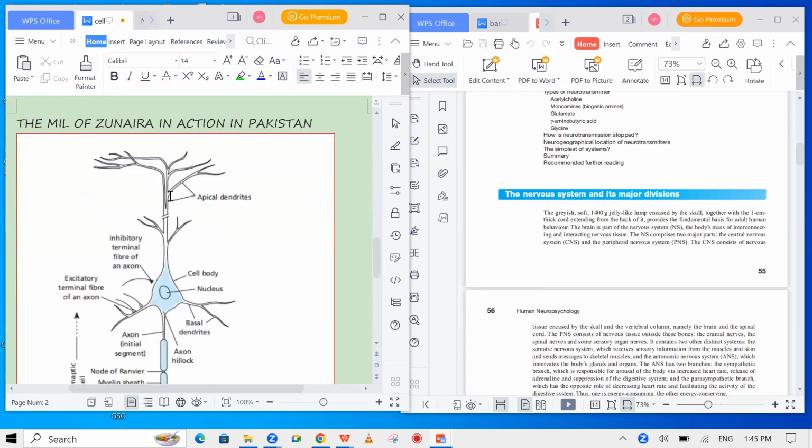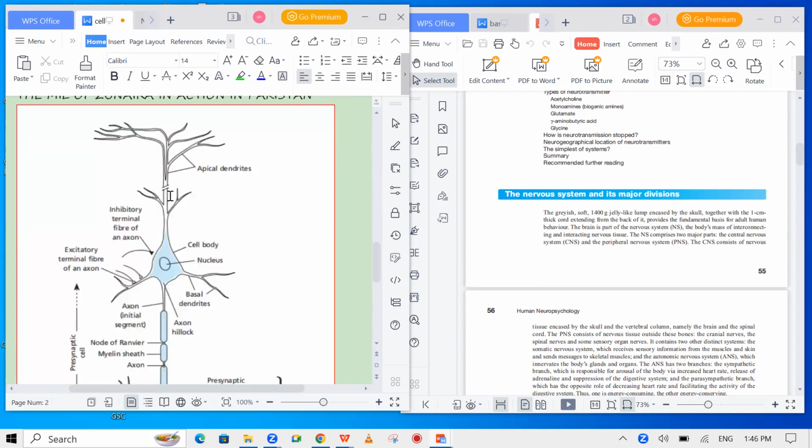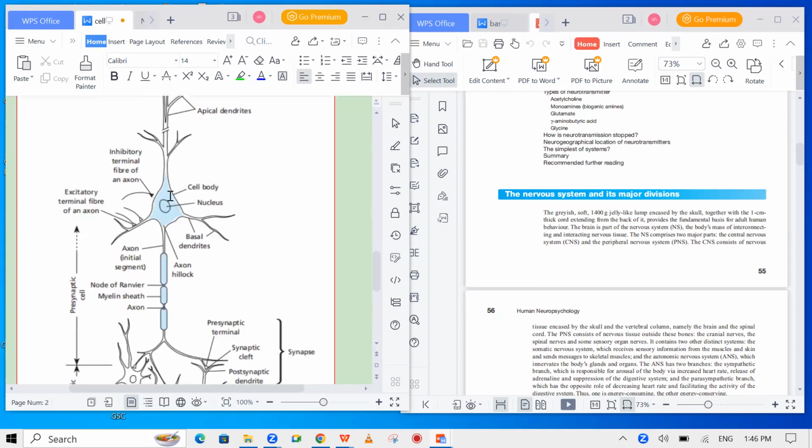So we're going to see this is the cell body, and the cell body has a nucleus in it. From it, there are dendrites, apical dendrites, and there are many dendrites. Dendrites are basically the branches, and the other side of the dendrite is an axon. The axon is a long, thin myelinated tube, which runs from one cell to the dendrites of the other cells. The axon has the nodes of Ranvier in it, and it has a myelin sheath.